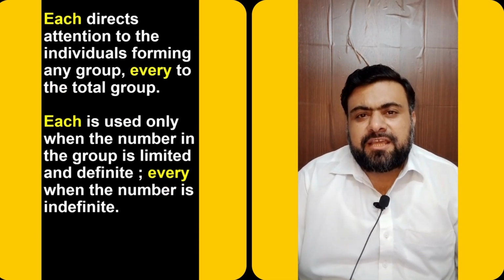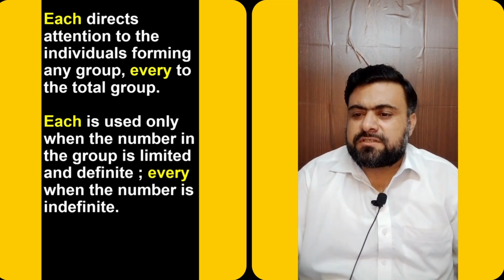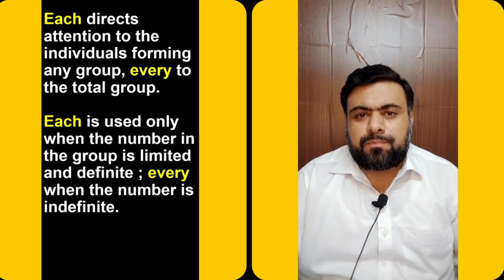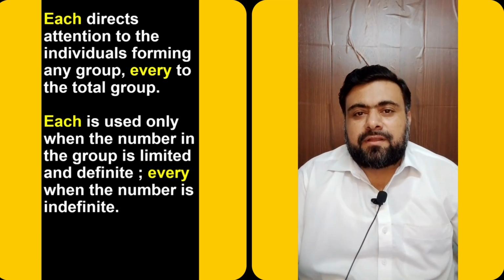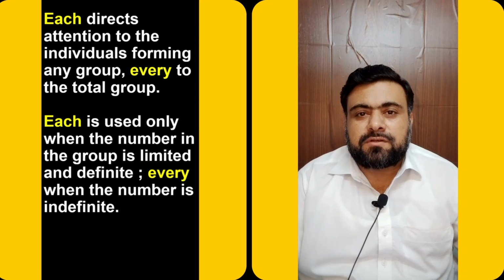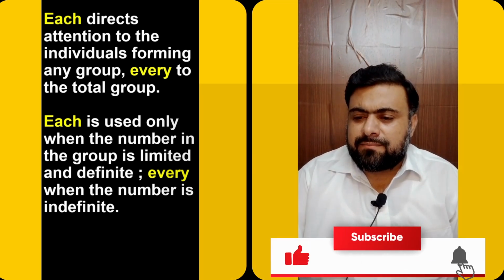Another difference between each and every is that each directs attention to the individuals forming any group, every to the total group. For example, there is a group of students, and if I use each, I am directing the attention to each and every individual student. But the adjective every will be pointing to the group, not the individual students, but the whole group.